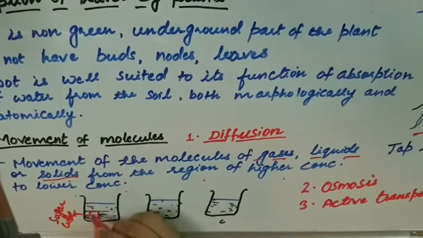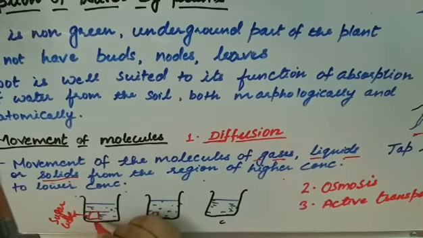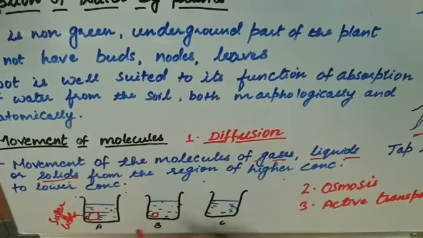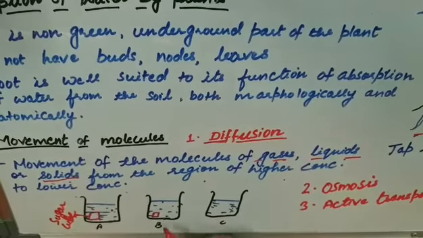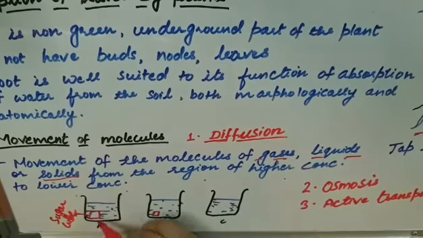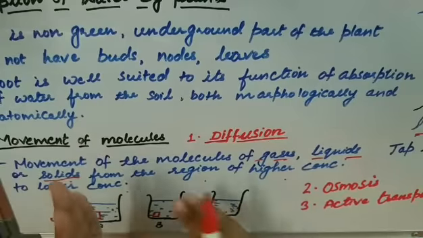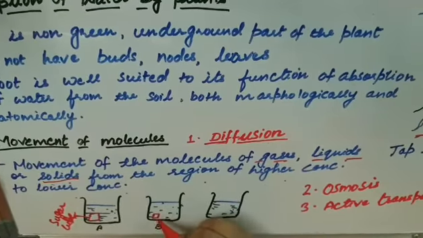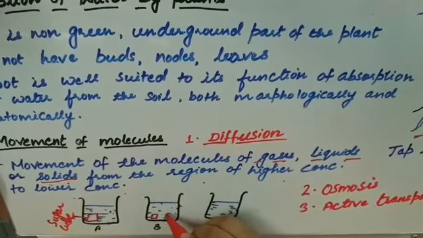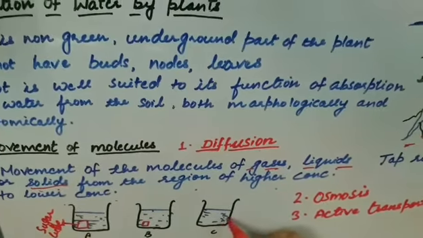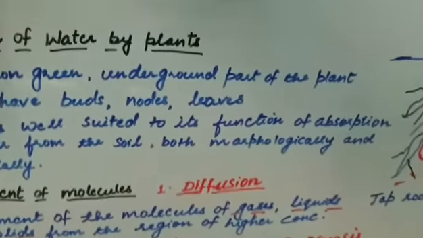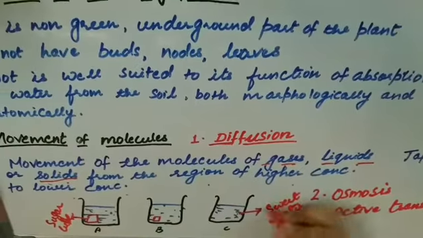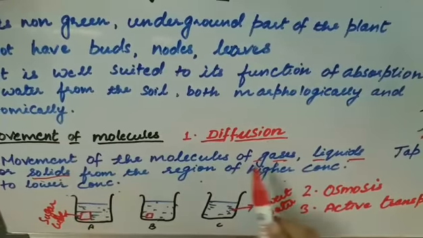Here the concentration of the sugar cube is high, so it will get dissolved by diffusion slowly in the water. You can see in part B, this sugar cube has become a little smaller because some of its molecules have dissolved in the water, and finally in vessel C it is totally dissolved, resulting in sweet water. So how did we get this sweet water? From the process of diffusion.